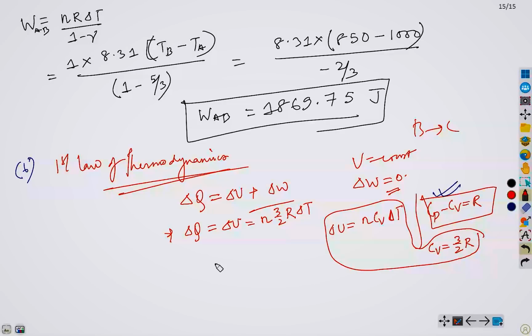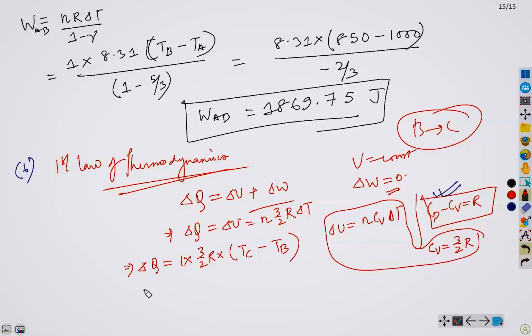Yes? Now if we simplify this, since our n equals 1, we have 1 times 3 by 2 R times Tc, since we are going from B to C, Tc minus Tb, right?